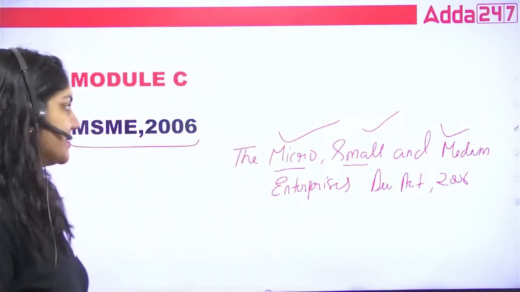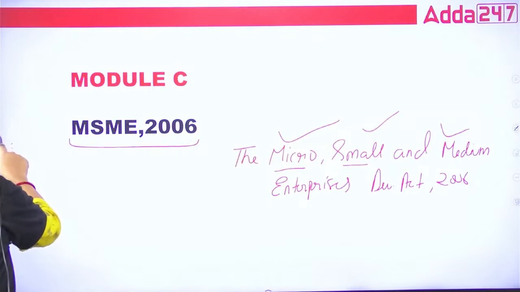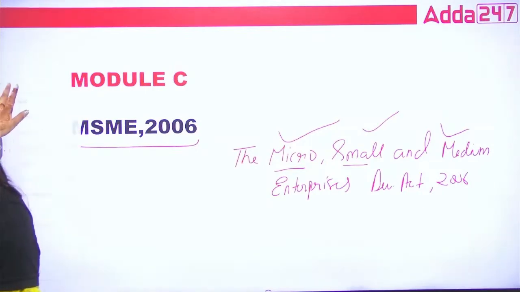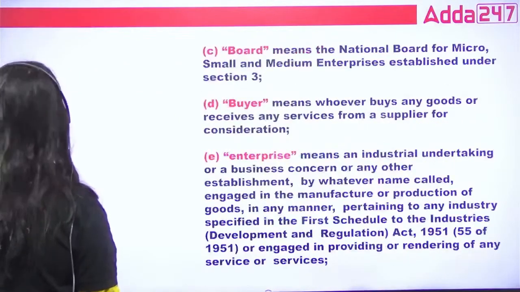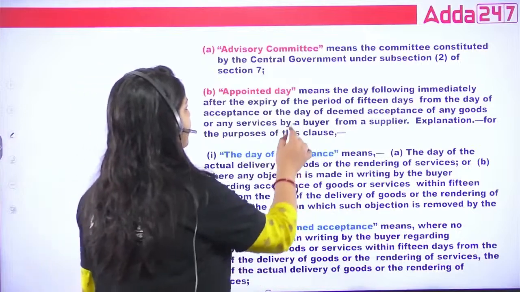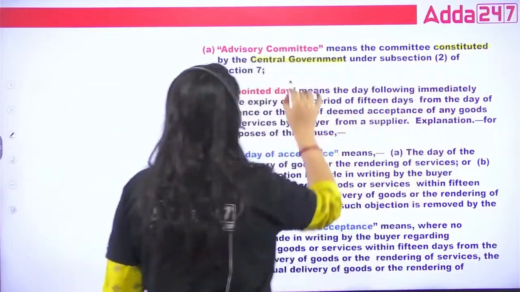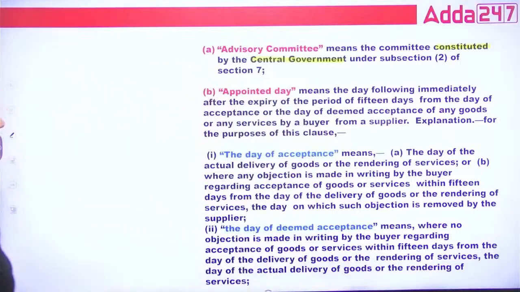Okay, so this act is basically this. So what exactly do we have to study? First one, what is advisory committee? Advisory committee is a committee constituted by the central government. Number one definition.